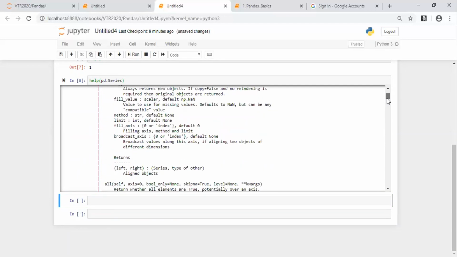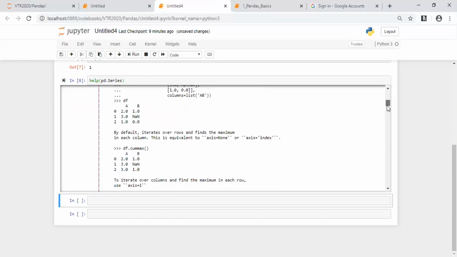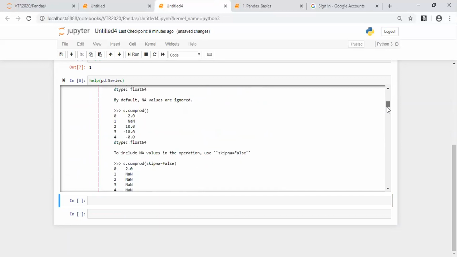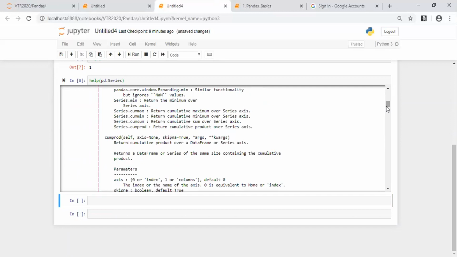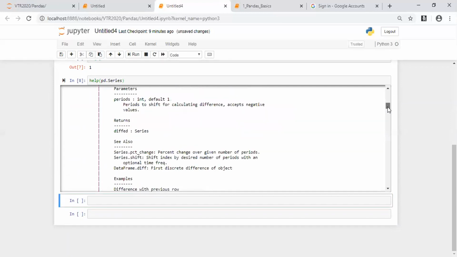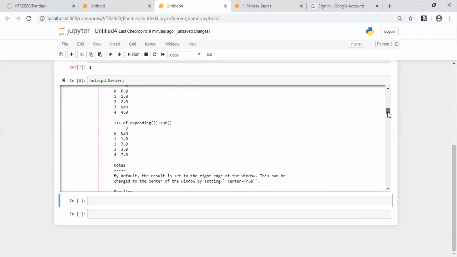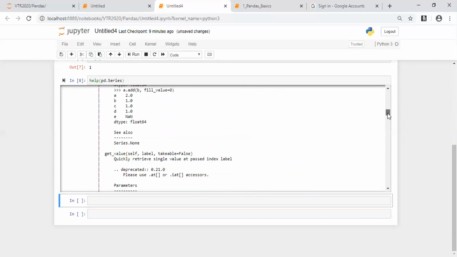Okay, so series is the one-dimensional data which is usually used to handle the one-dimensional data, having only one row, or we can say only one column. In that case, we are handling with respect to the series. Okay, we are not using much of series in our real world use cases. Why is it so? Why are we actually doing it? Because we'll actually be dealing with 2D data.